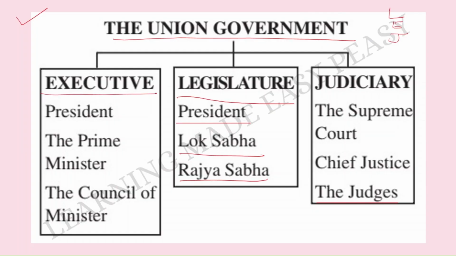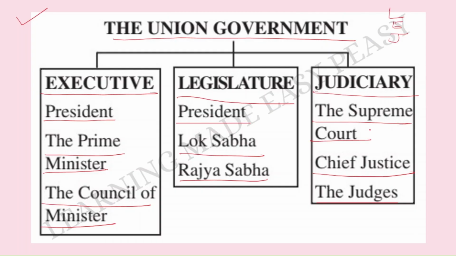Then comes the executive. In the executive, we have the president, then the prime minister, the main leader, and the council of ministers, which work under the prime minister. And finally, in the judiciary, we have the Supreme Court, then the Chief Justice, the main judge of the Supreme Court, and the other judges of the Supreme Court.